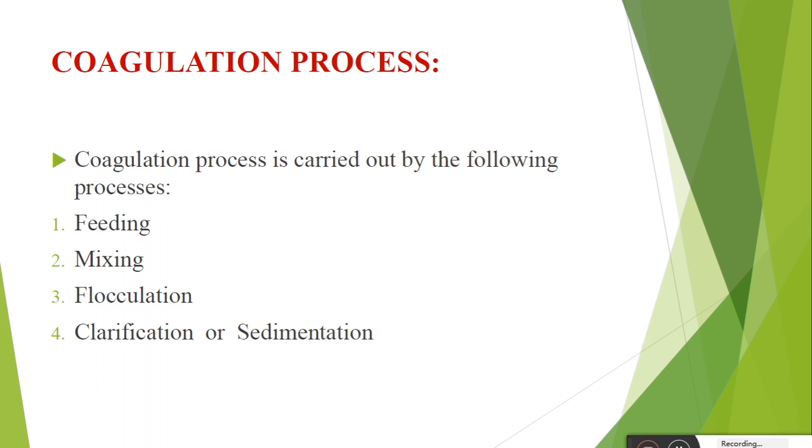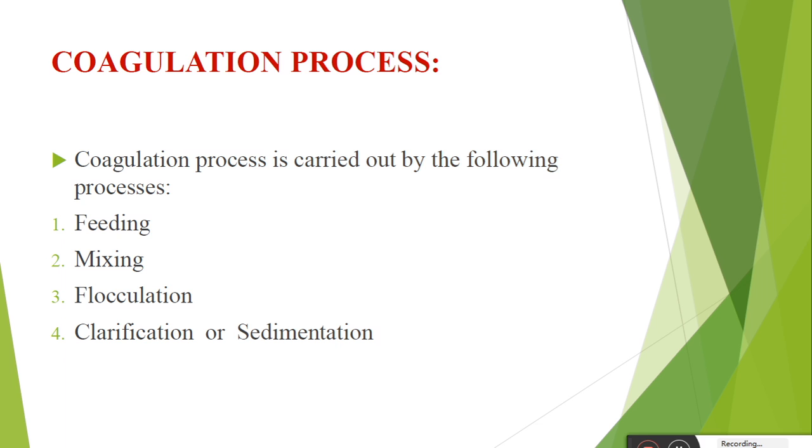Now the next one, very important: the coagulation process. How is this coagulation process carried out? This coagulation process is carried out in 4 stages. The first is feeding, the second is mixing, the third is flocculation, and the last, fourth stage is clarification or sedimentation. In these 4 stages, the whole coagulation process is carried out.